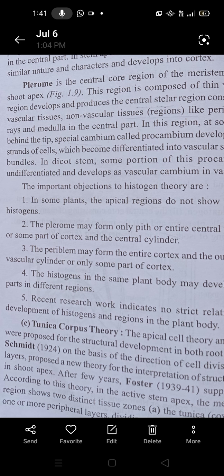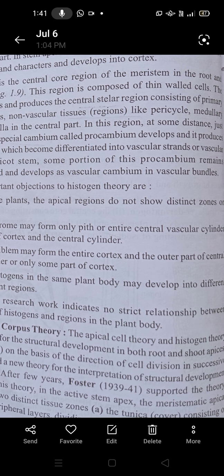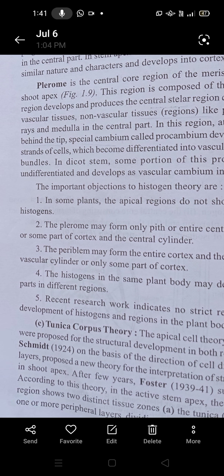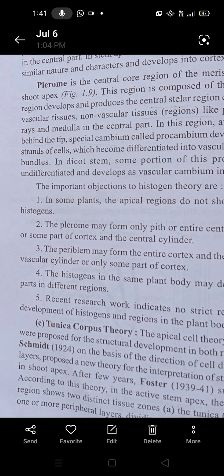According to this theory, in the active stem apex and meristematic apex, two distinct zones are formed, that is the tunica and corpus. The two zones may be separated on the basis of the position of division, anticlinal division or periclinal division.